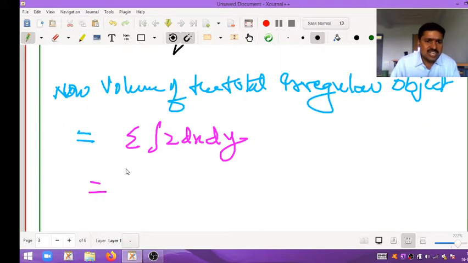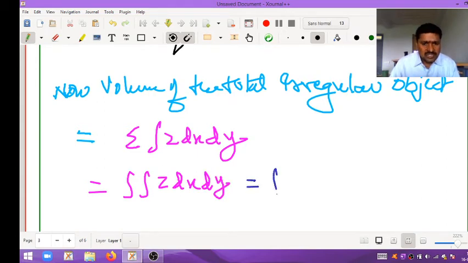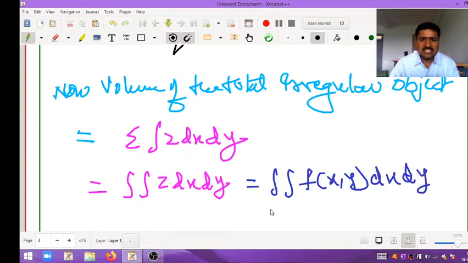So this summation I am again representing as an integral. One more integral. This summation is nothing but an integral. Already the integral z into dx into dy is there. This is nothing but again a double integral, right? As z is nothing but f of x comma y into dx into dy. This is the double integral.